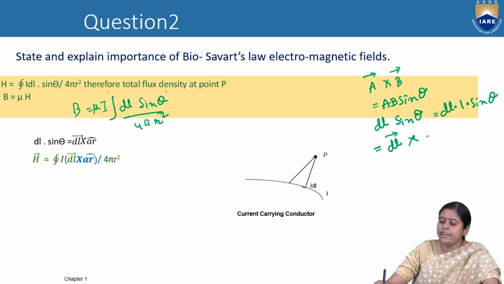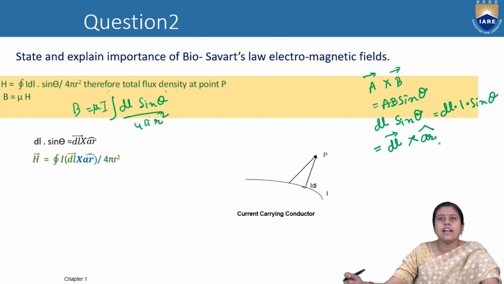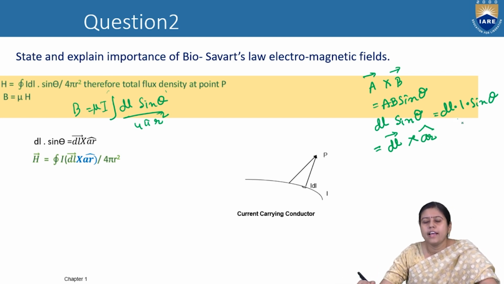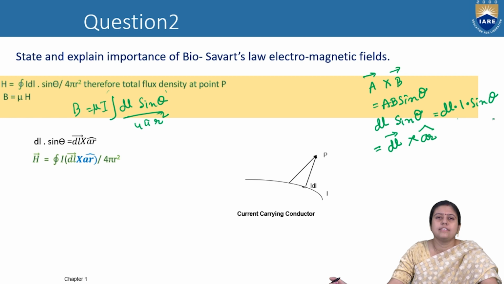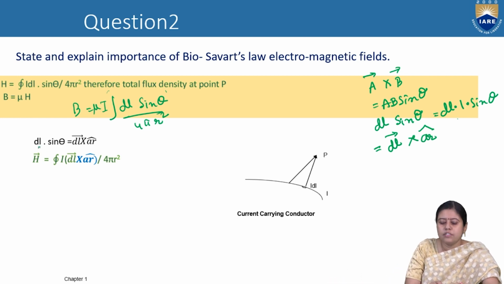Ar is the unit vector along the radius. So dl cross ar is the same as dl 1 sine theta, so dl sine theta can be written as dl cross ar.